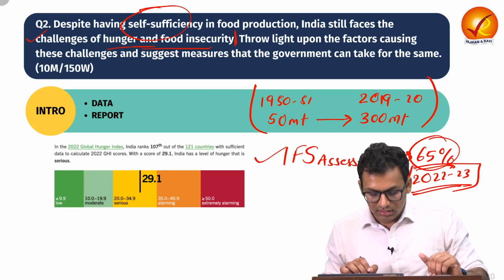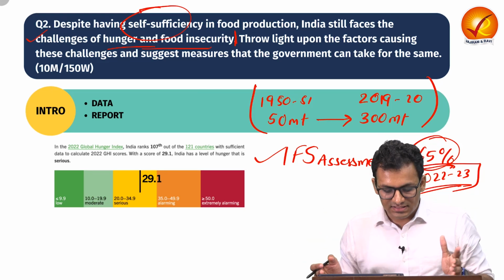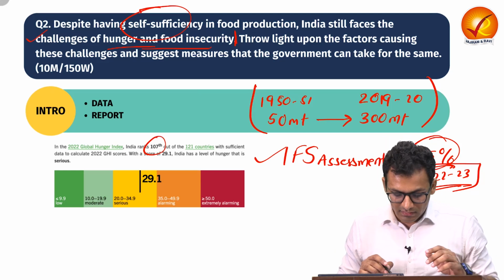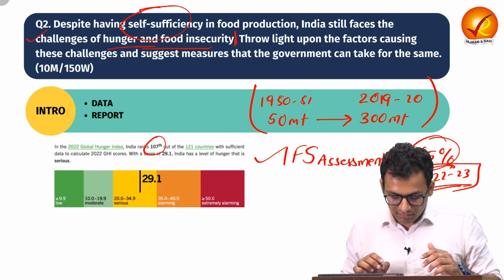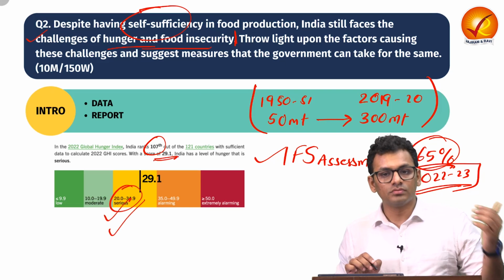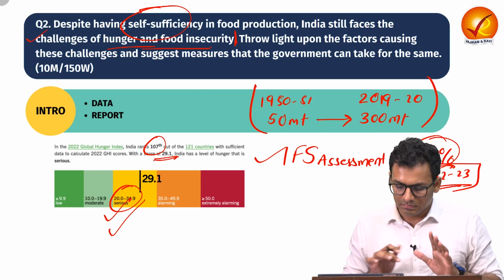So that's an issue. Apart from that, we have also seen multiple indices like Global Hunger Index. We have seen how India is performing abysmally. We are 107th out of 121 and our score is 29, which says that we are facing serious issue with respect to hunger. Now, that's the introduction part.